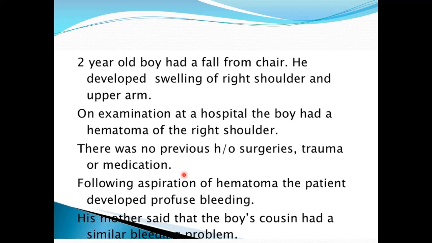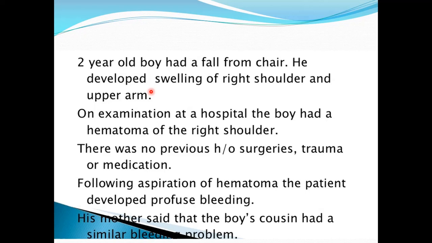So here I have given one example of a case scenario, and I will discuss with you how to interpret the scenario. The scenario is of a 2-year-old boy who had a fall from the chair. Due to the fall from the chair, he developed a swelling of the right shoulder and the upper arm.